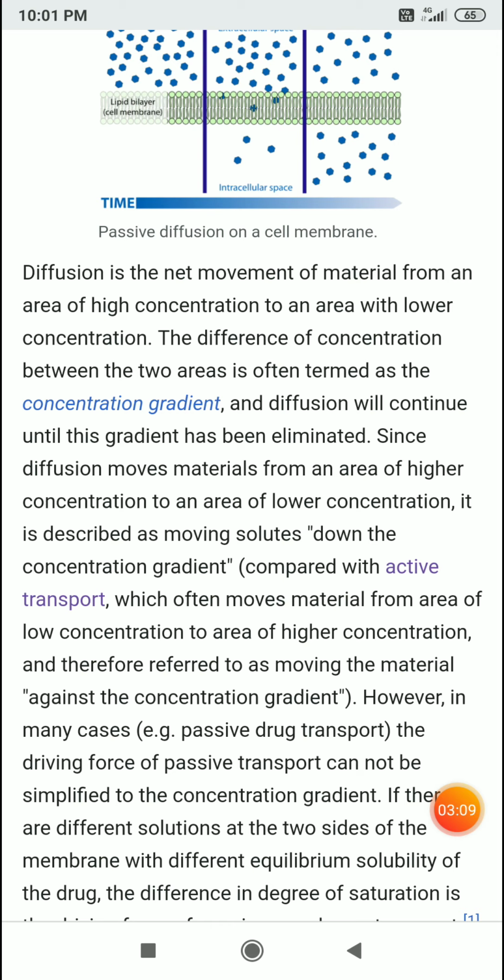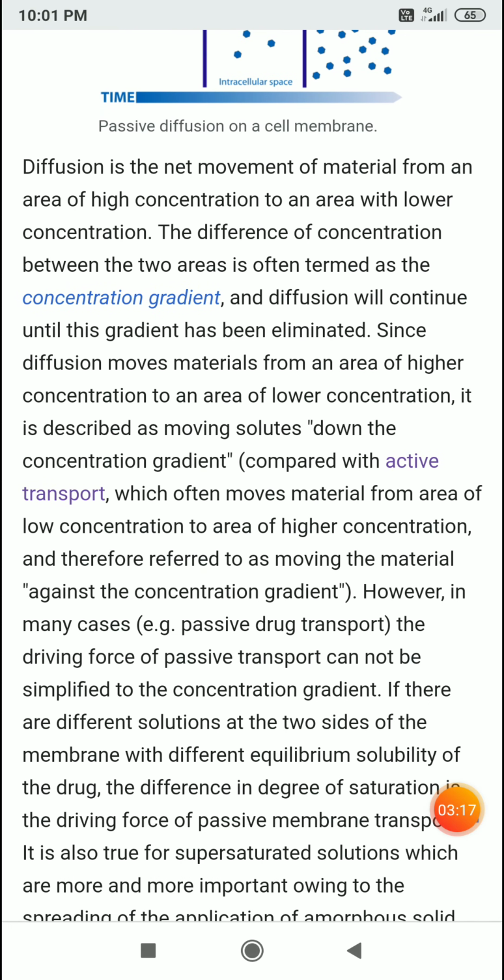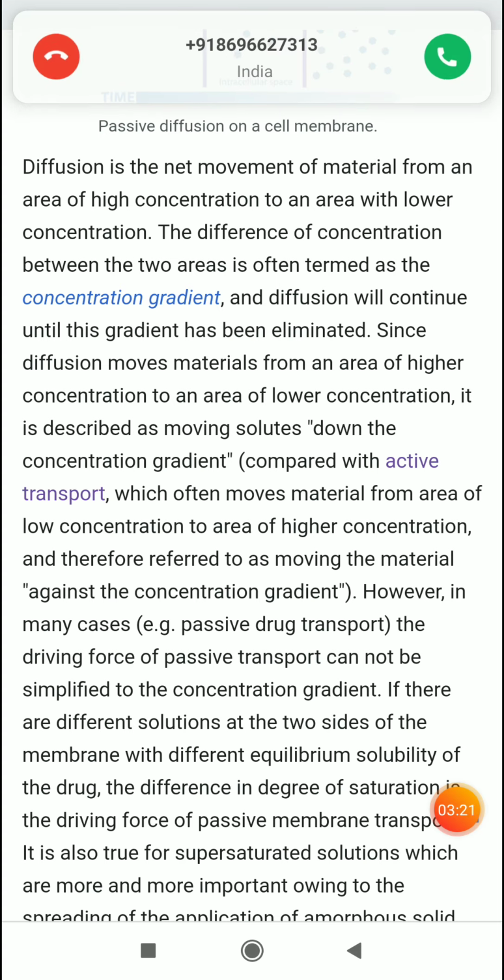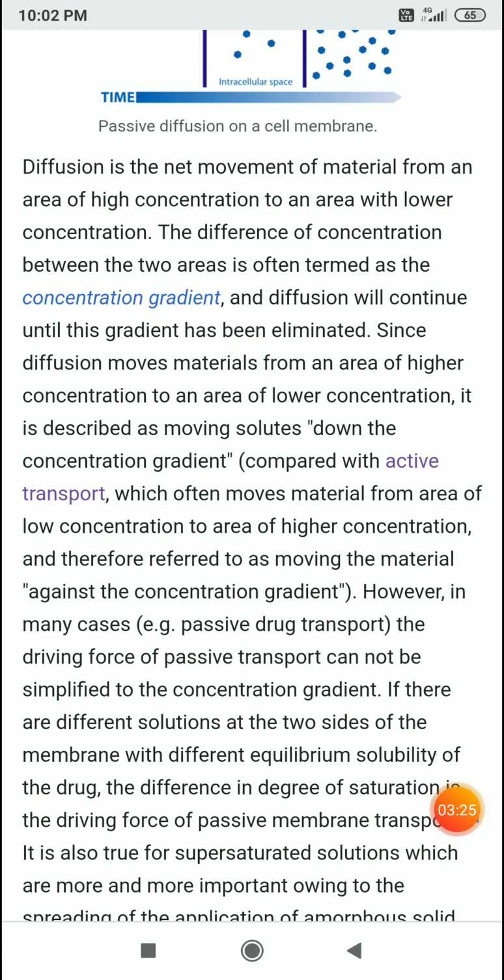The driving force of passive transport cannot be simplified to the concentration gradient. If there are different solutions at the two sides of the membrane, there is a different equilibrium solubility of the drug.